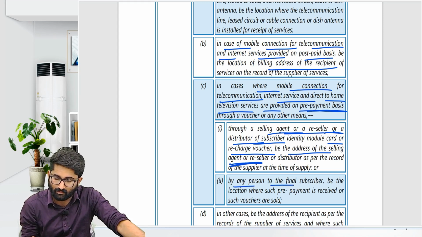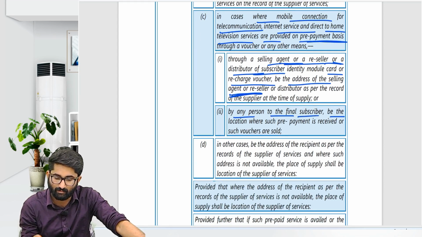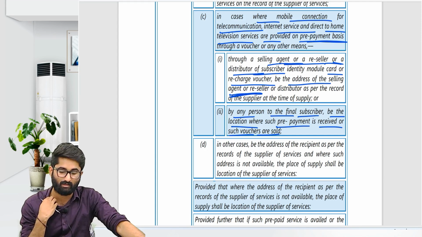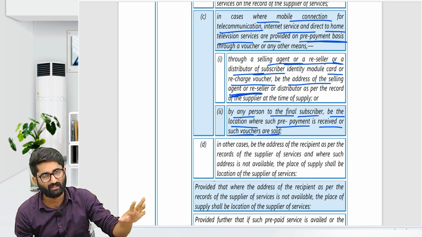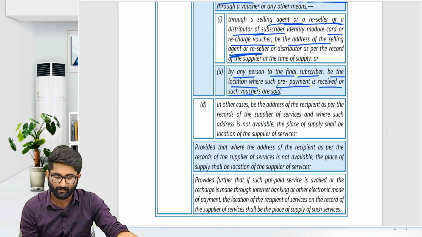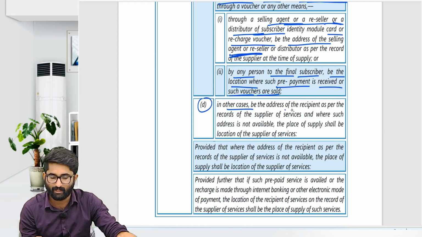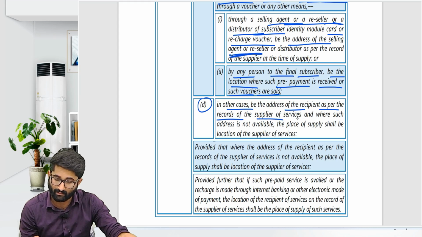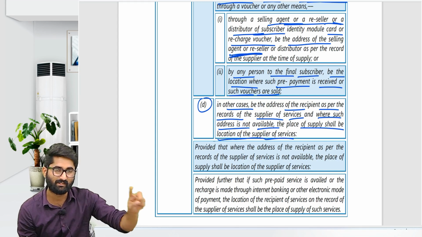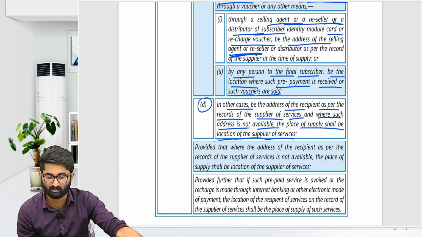By any person to the final subscriber, the place of supply will be the location where the prepayment is received or such vouchers are sold. Usually it is an agent, so that person is also an agent. The agent's place where it is sold will be the place of supply. And it says that in other cases, the address of the recipient as per the records of the supplier of the services, and where such address is not available, then the place of supply shall be the location of the supplier of services. So if the address is there, then the address. If the address is not there, then the place of the supplier.